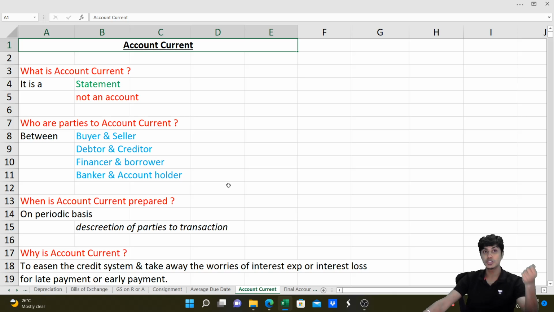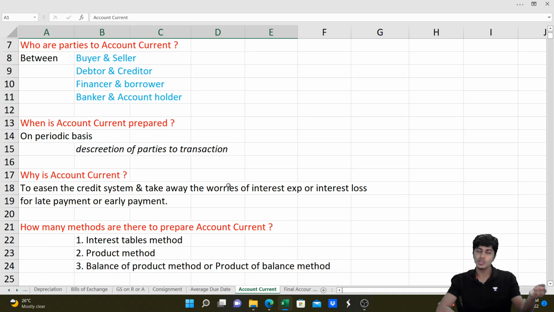Why? If I sell goods to you, you are buying on credit. You are not paying money to me on time. But if I give it to somebody else, they are paying me money in 15 days or 1 month's time. Later, you get to know that I am selling goods to somebody. So we both start fighting. You will ask me why am I not selling goods to you? I will ask why are you not paying money to me? It's becoming a problem.